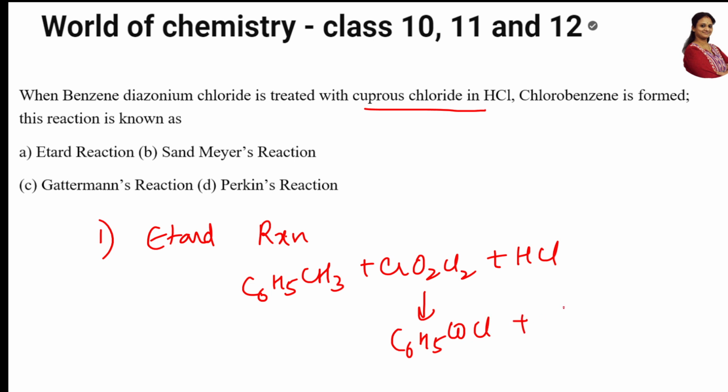C6H5COCl plus CrCl3 plus water. Let me balance the reaction. This is 3, this is 3, this is also 3, and water, this is 8. Perfect. This is the Etard reaction.